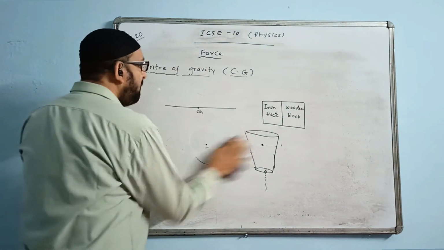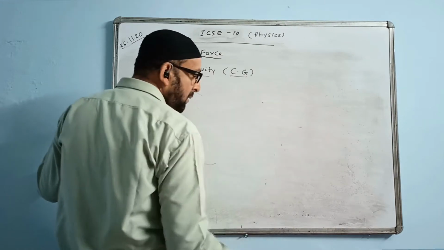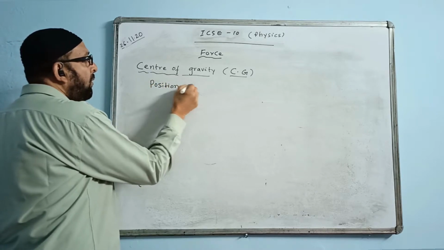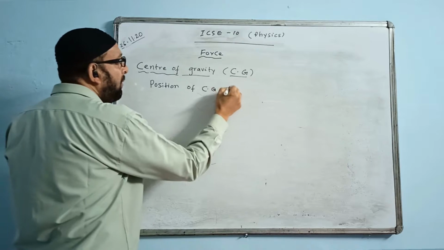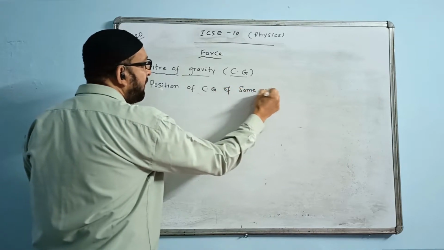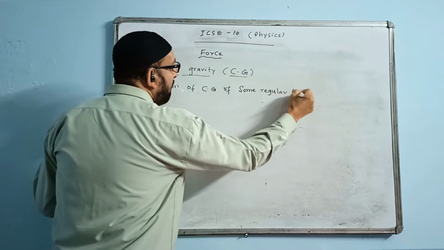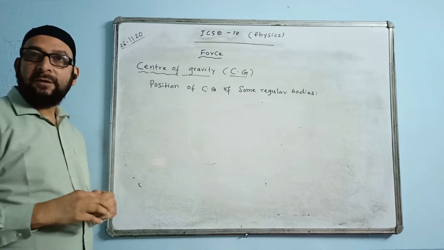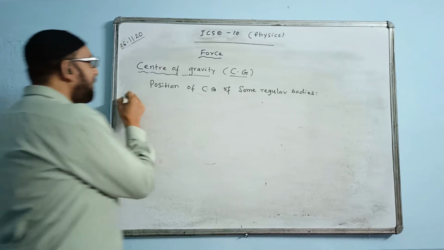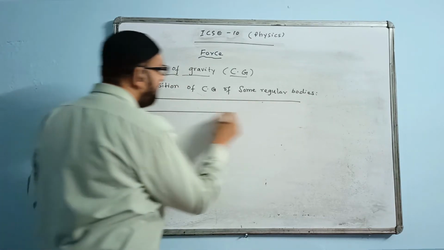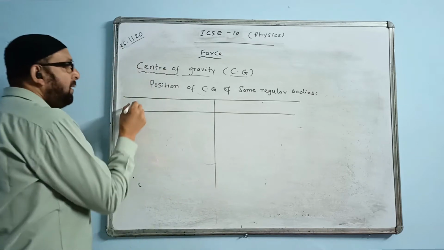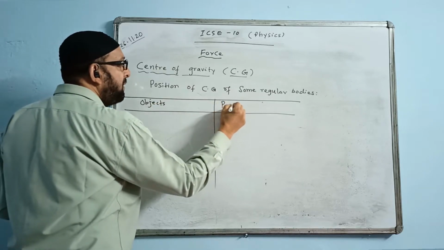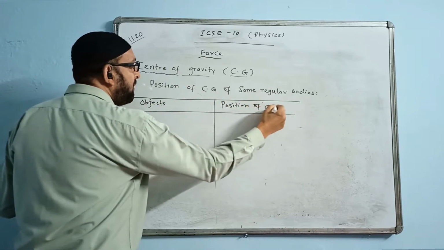Now, you have to give the heading: position of CG of some regular bodies. Regular bodies means the bodies of a particular shape. For this you can make a table like this with two columns. Here we will be writing objects and position of CG.